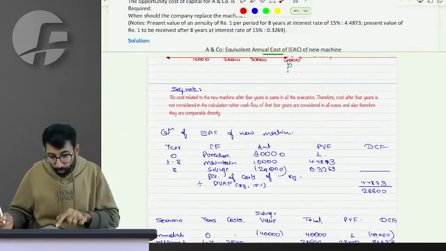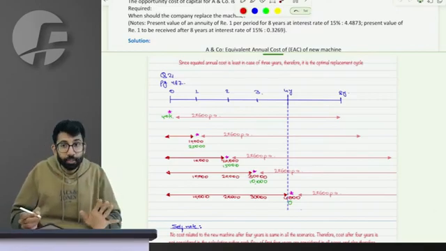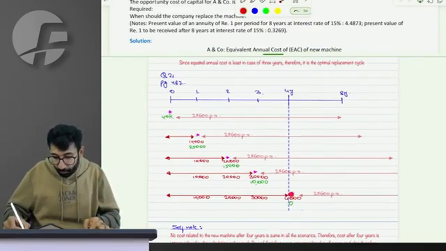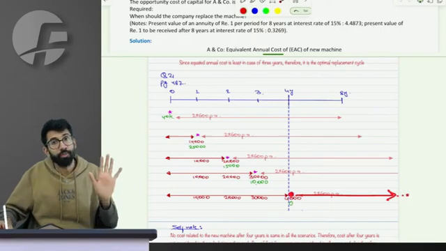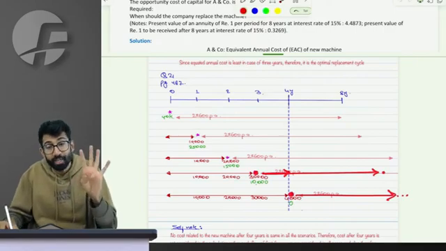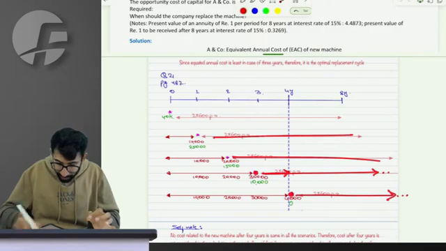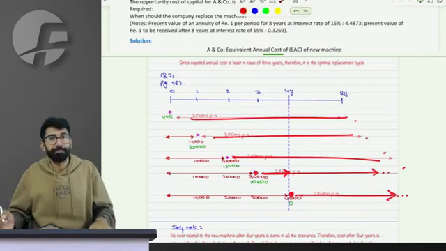So what have we got to know? Whenever we replace the machine, if we replace it at the end of the 4th year, the per annum cost will be this. If we replace it at the end of the 3rd year, then the per annum cost for the next 8 years, while the new machine is alive, is this. Whenever you replace, the cost for the next 8 years is this.